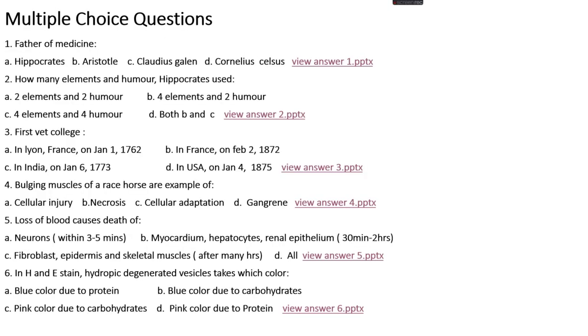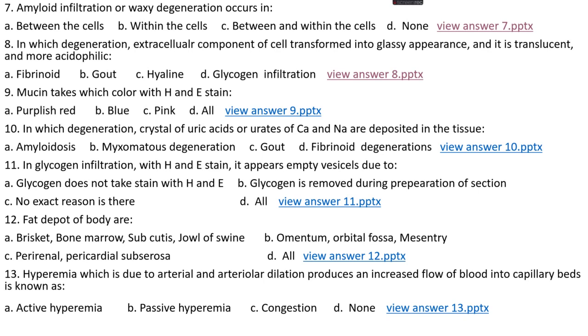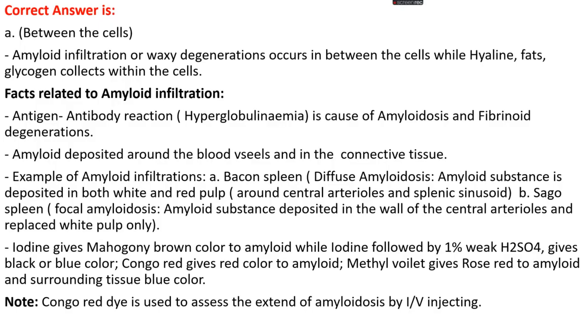Okay, question number 7. Amyloid infiltrations or waxy degenerations occur in option A, between the cells. Option B, within the cells. Option C, between and within the cells. Option D, none. The right answer is option A, that is between the cells. Amyloid or waxy infiltration forms especially when large proteins break down, which leads to the formation of amyloid as another type of proteinous structure. This infiltration occurs in between the cells, while hyaline, fat and glycogen collect within the cells.